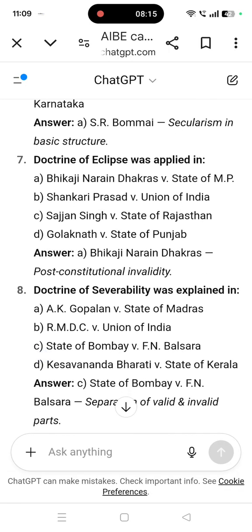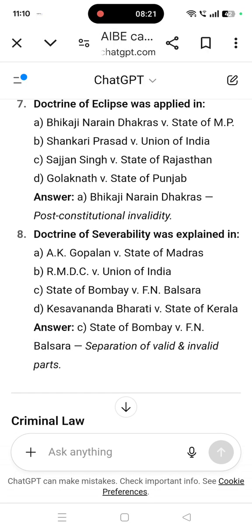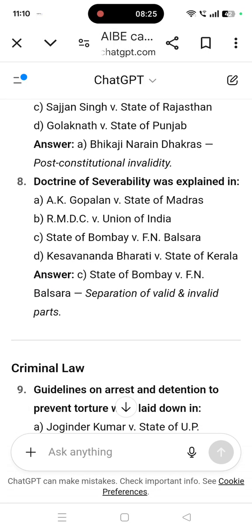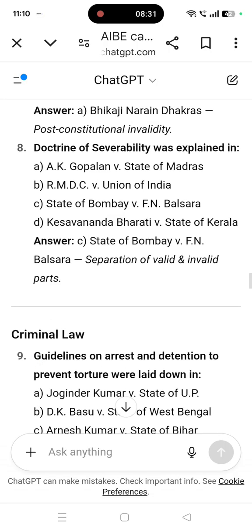About the post-constitutional invalidity. Doctrine of severability was explained in State of Bombay versus F.N. Balsara about the separation of valid and invalid parts.